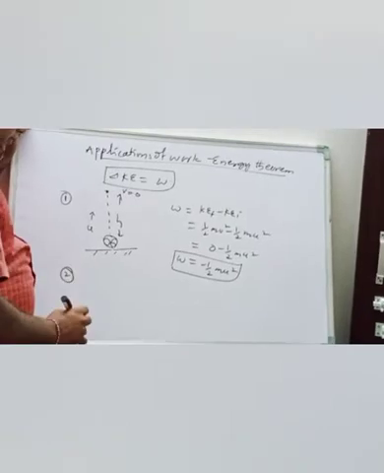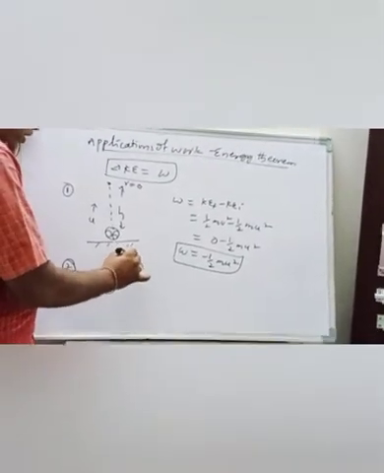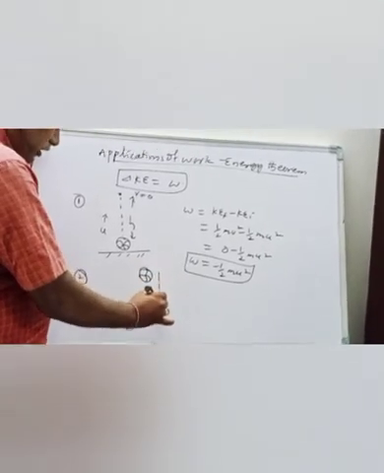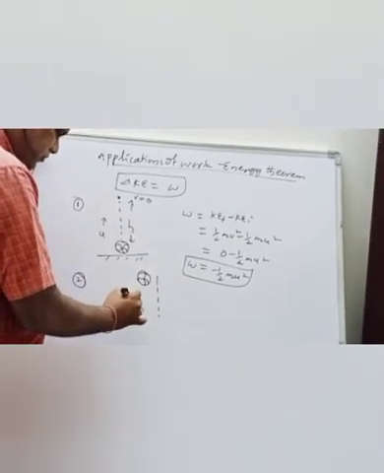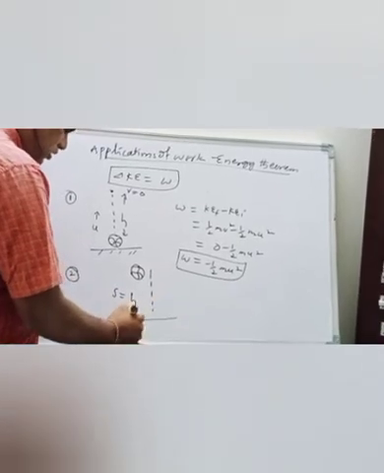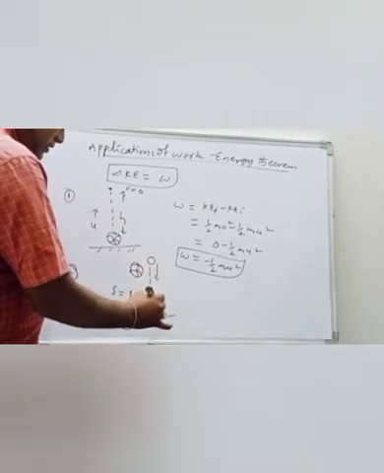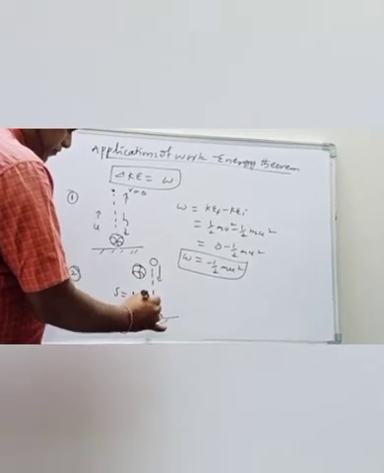One more case. A ball is freely falling from a height h towards the ground. So there is potential energy converted into kinetic energy.